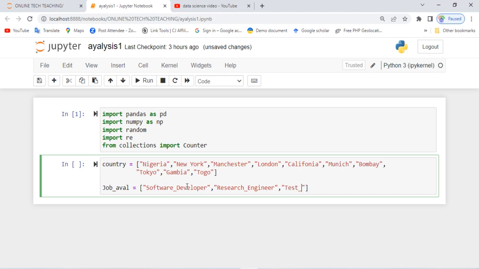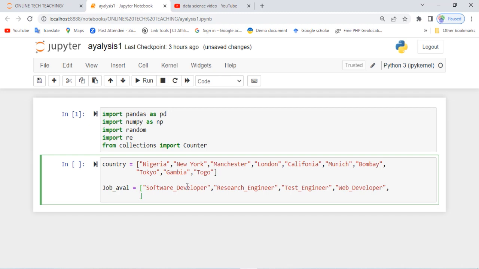Okay, test engineer. We have another one called web developer. Then we have another one called data scientist. Also have another one called Python programmer. For instance, let's say it's part of it.